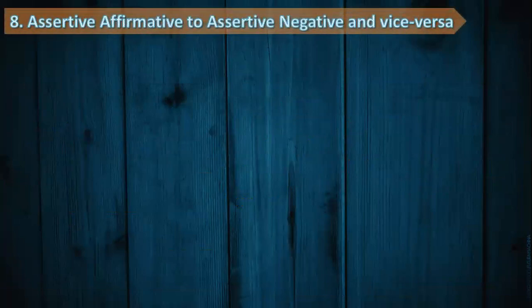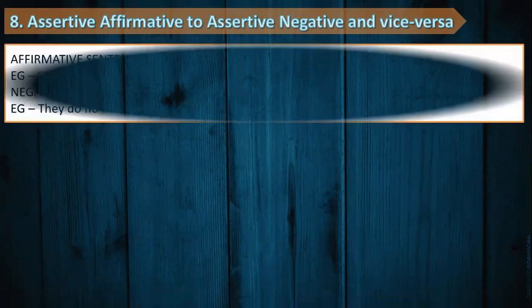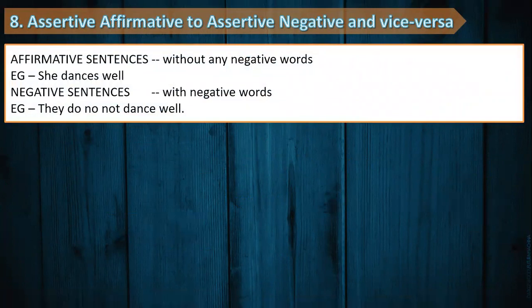Here we come with affirmative to negative change and vice versa. Now, my friends, please understand that when it comes to affirmative and negative, both the sentences are a type of assertive sentence. Assertive sentence is the main criterion under which we have two different types, that is affirmative and negative. And so here we are going to change from affirmative to negative. Now, what is an affirmative sentence? Any sentence without any negative word, for example, she dances well, is an affirmative sentence.